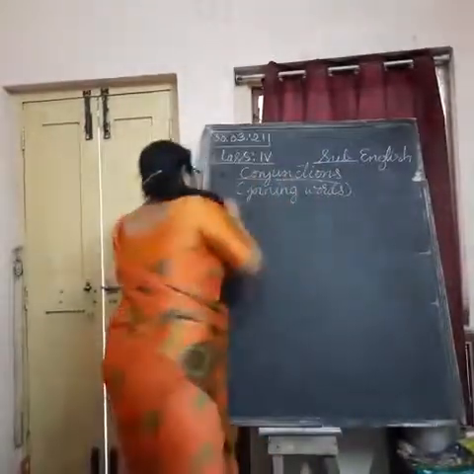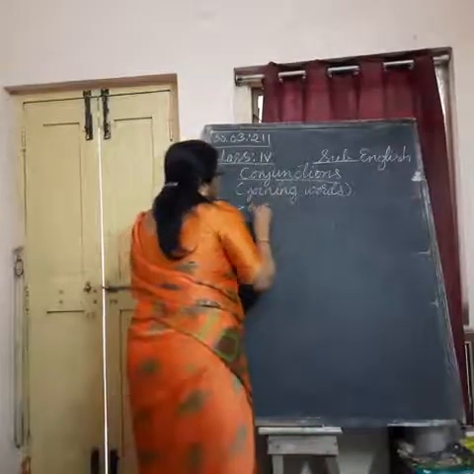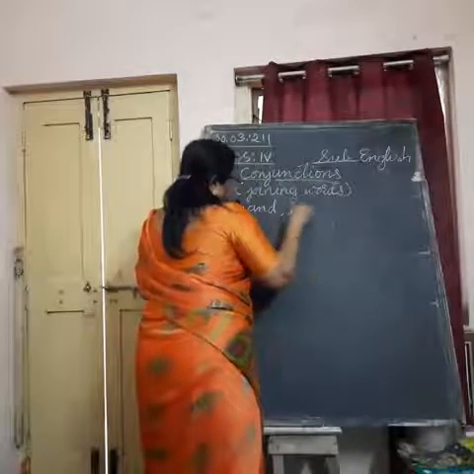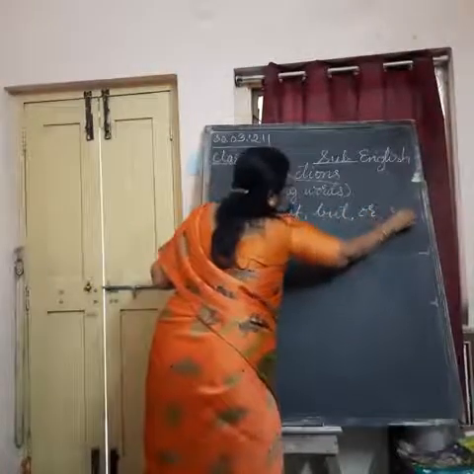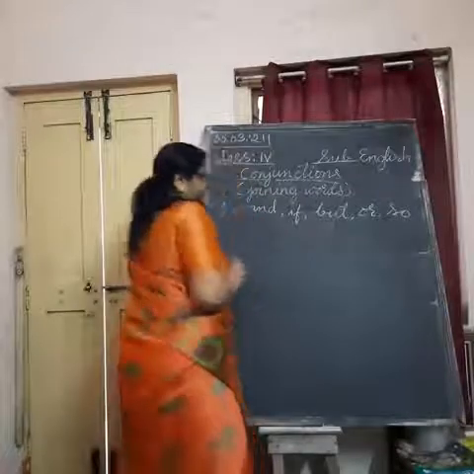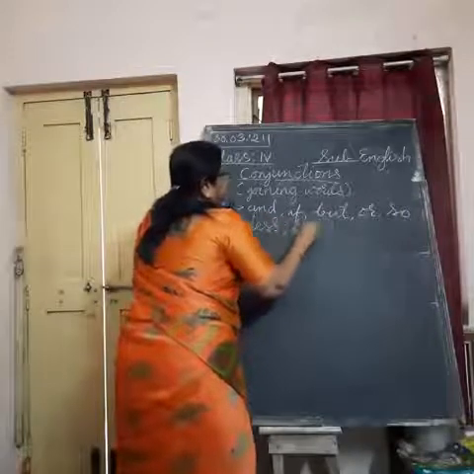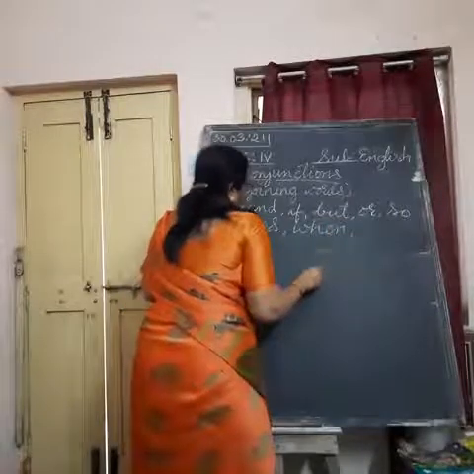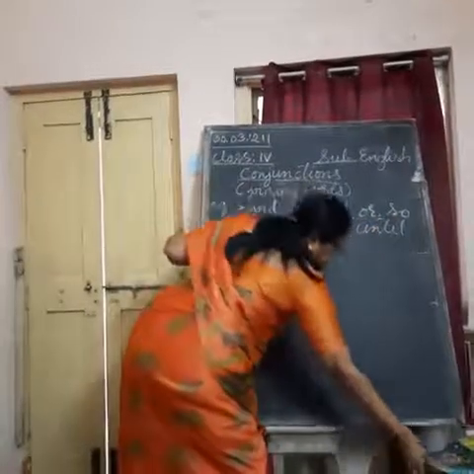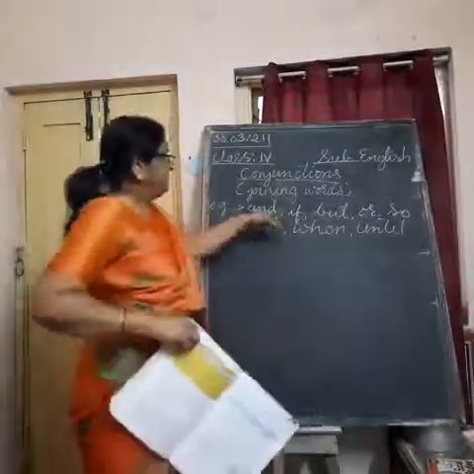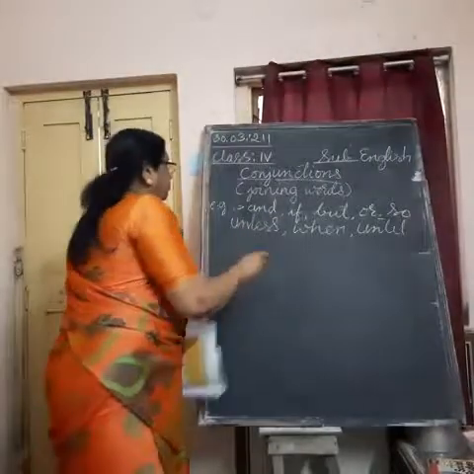So for example, let me give you the example of conjunctions. They are and, if, but, or, so. Understand? Unless, when, until, etc. These are few conjunctions. Understand? What are and, if, but, or, so. Understand? Because.